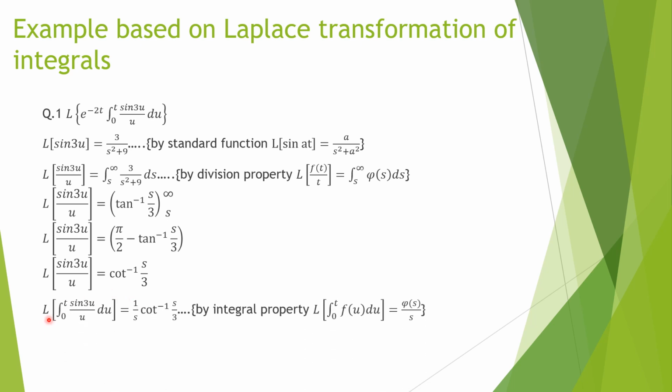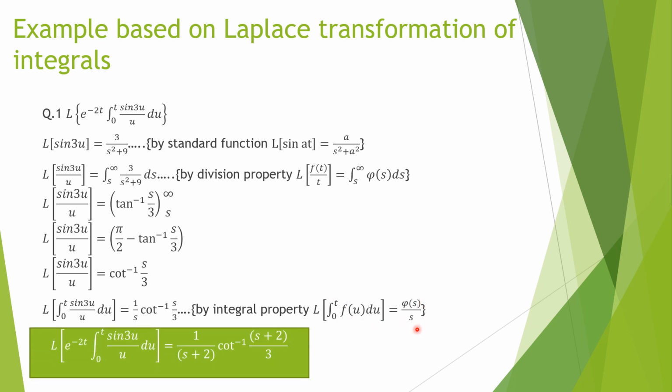Now the next step, Laplace transformation of integration 0 to t sine 3u divided by u du. By the integration property, it will be 1 by s cot inverse s by 3. What is the property? If Laplace transformation of f(t) is phi of s, then Laplace transformation of integration 0 to t f of u du will be phi of s divided by s. And next, e raised to power minus 2t: by the first shifting theorem, phi of s will become phi of s plus a. So here, in place of s we will write s plus 2: cot inverse of s plus 2 divided by 3.